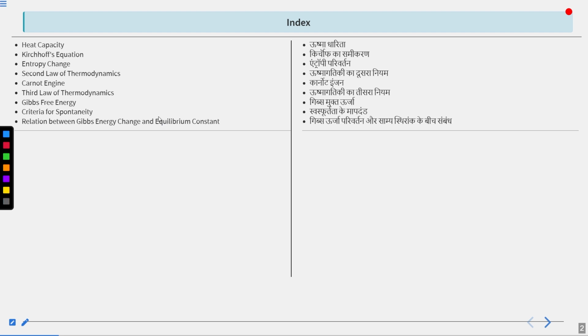In the previous class, we mainly focused upon the first law of thermodynamics, and today our main focus will be on the second law, and there will be some tips of the third law. Okay, so these are the two things that we are going to see today, primarily. In addition to that, we will see the heat capacity and your Kirchhoff's equation. The rest of the things are included in the second law and third law, meaning they are the outcome or the functions that are related to the first law, the second law, and the third law. Clear? Okay, so let us start.